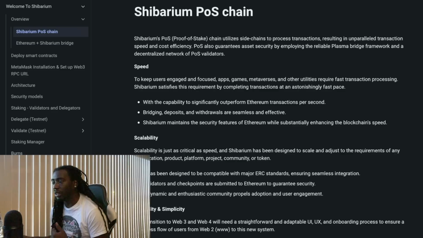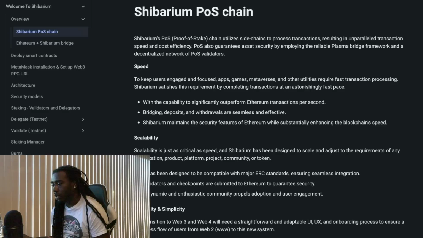So speed, scalability, flexibility, and simplicity. Cost. In the current world, businesses must utilize Web3 to stay competitive, but it's hard to do so when fees are prohibitive. Shibarium solves this by keeping many transactions below 1 cent. So that's something we need to pay attention to. Many of the transactions on Shibarium will be less than 1 cent. So, I don't know if it's dependent on transaction size. It could mean you can do a $100,000 transaction and the fee still be less than 1 cent or 1 cent. You could possibly do a $1 million transaction and the fee still be possibly 1 cent. So that's one thing we want to pay attention to when it comes to doing our math later on.